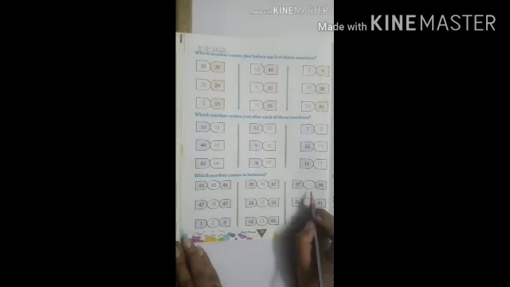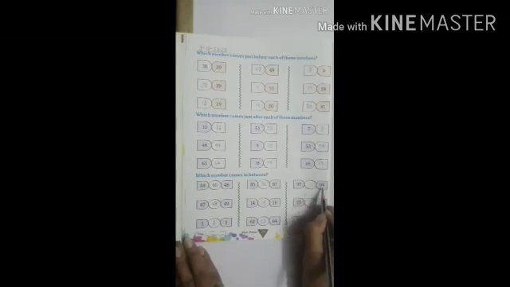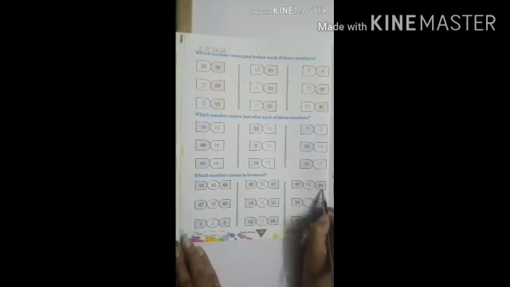Come in this line. Our next numbers are 97 and 99. What comes in between? 97, 98, 99. Yes, 98 comes in between 97 and 99.